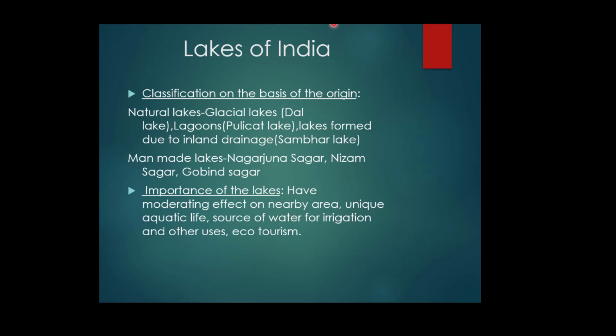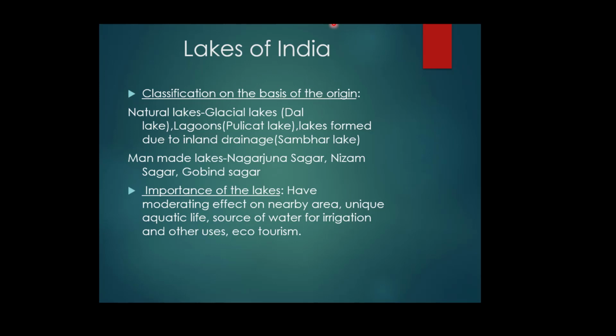One fact is that lakes of large extent are called seas. The larger lakes are termed seas, like the Caspian Sea, Dead Sea, Aral Sea, and Lake Baikal. These are the largest seas. There are natural lakes like glacial lakes, which are formed by the action of glaciers through erosion, like Dull Lake. Dull Lake was formed through glacier activity, through glacial erosion.